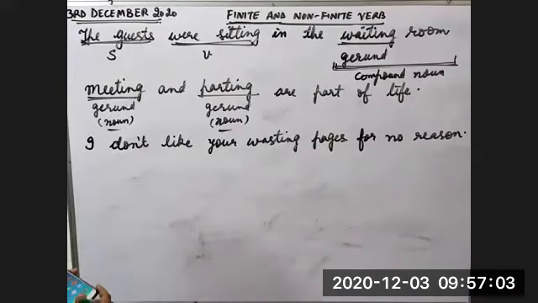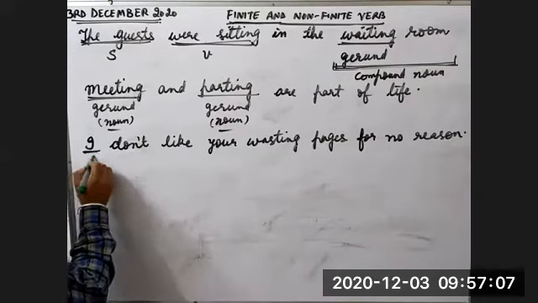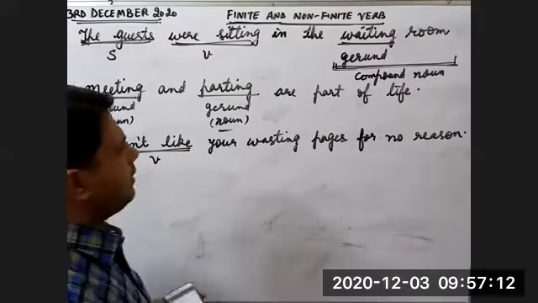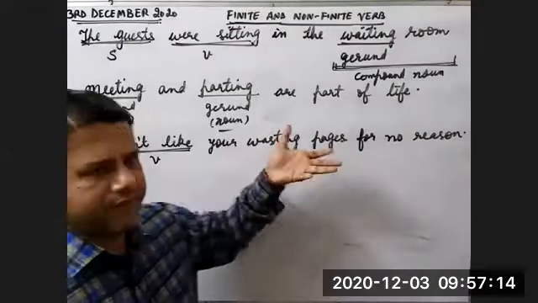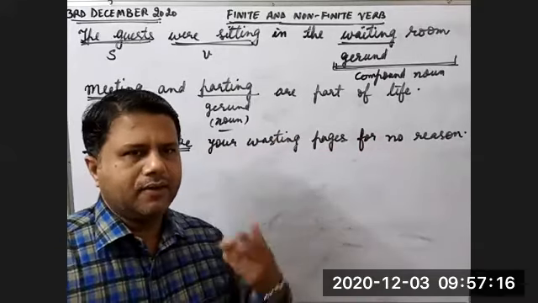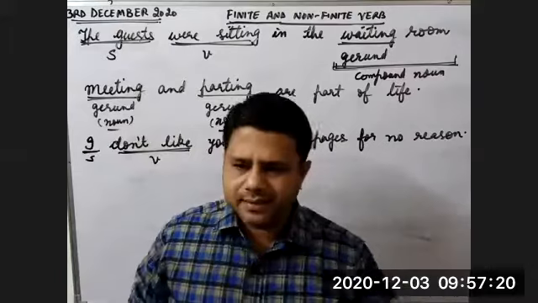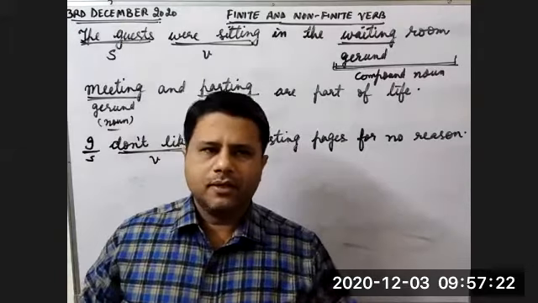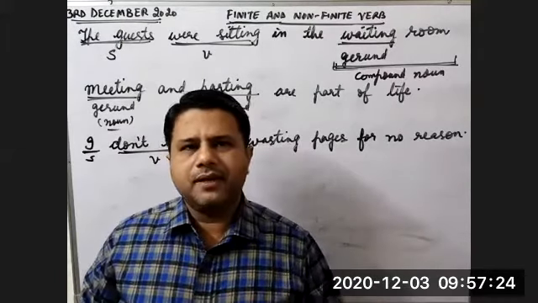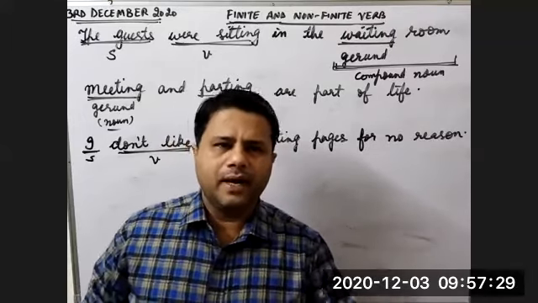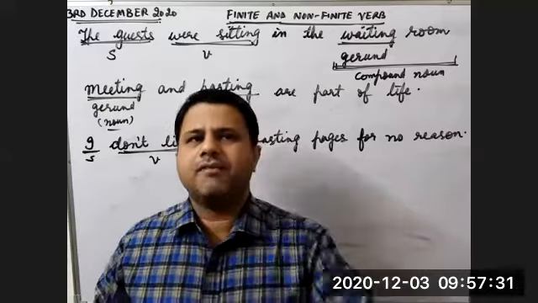I don't like your wasting pages for no reason. I is the subject, like is the verb, don't like. Now see what is the possession here? You are wasting pages. I don't like this. So instead of saying that you are wasting pages, I don't like this, I am saying I don't like your wasting pages.